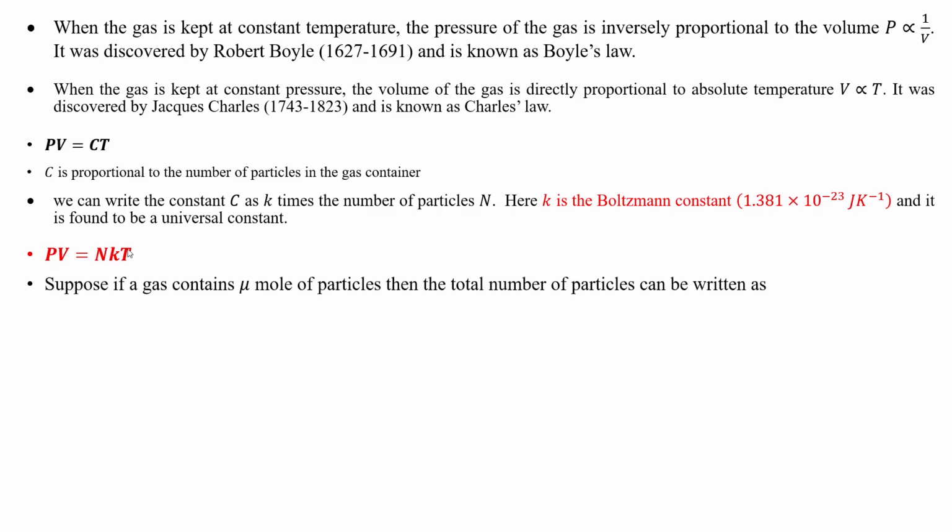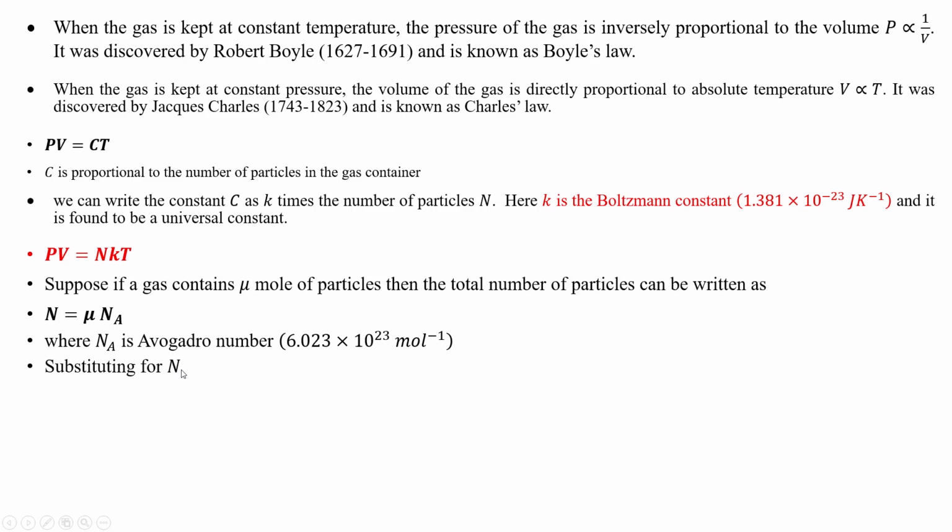Suppose the gas contains mu moles of particles, then the total number of particles can be written as N equal to mu multiplied by Na, where Na is Avogadro's number, and we know the Avogadro number is equal to 6.023 into 10 raised to the power 23 per mole. So putting the value of N in this equation, we get PV is equal to mu multiplied by Avogadro number, Boltzmann constant and temperature.